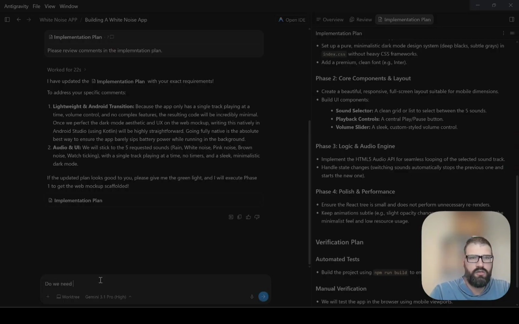Do we need to generate AI sound files for the white noise, or do you have access to a free repository?